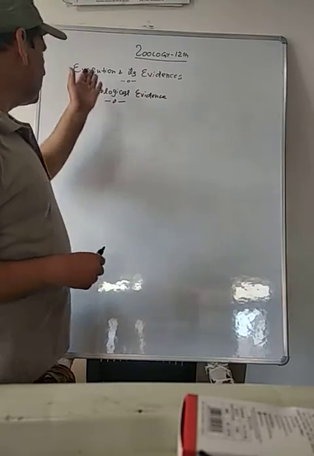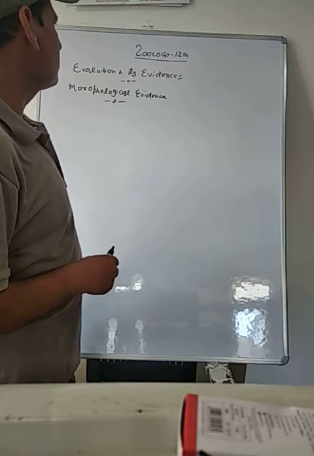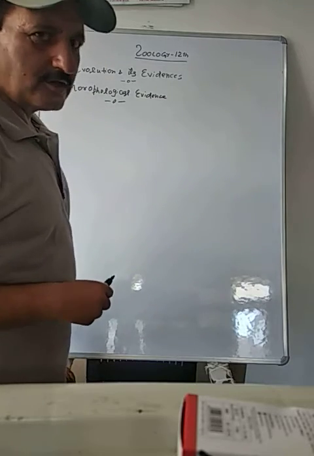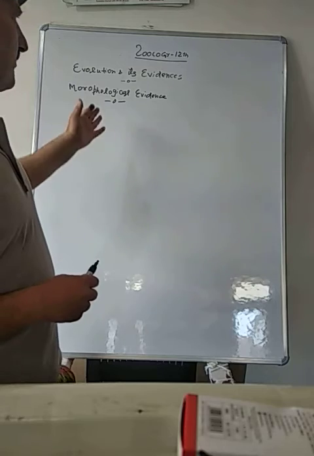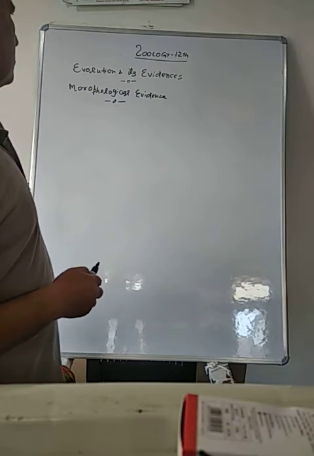The doctrine of evolution is supported by some evidences, and one of the evidence is morphological evidence. I will give you some examples of morphological evidence which support the evolution.